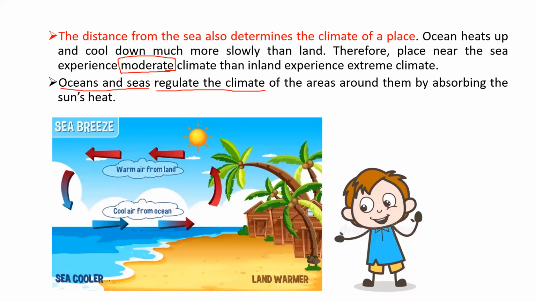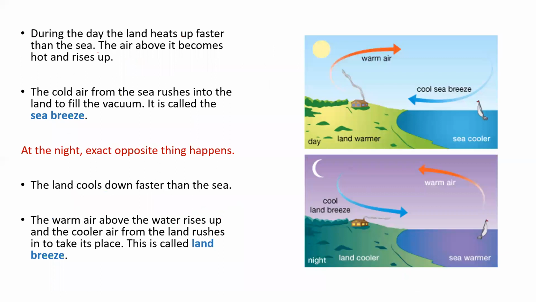As you see, the ocean is a very big water body. We were reading about the ocean in the previous chapter itself. It is all covered in water. So what does it do? It absorbs the heat from the sun. Now, during the day, the land heats up faster than the sea. Land obviously heats up faster than the sea.